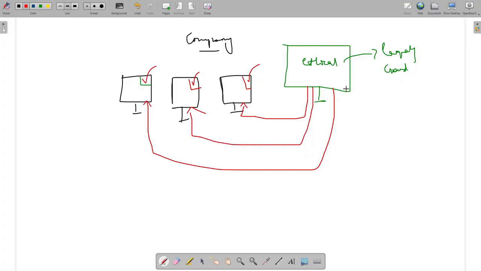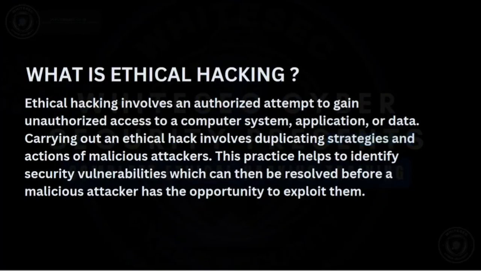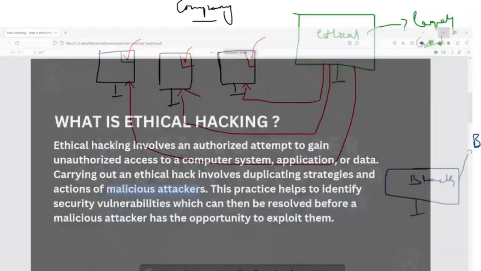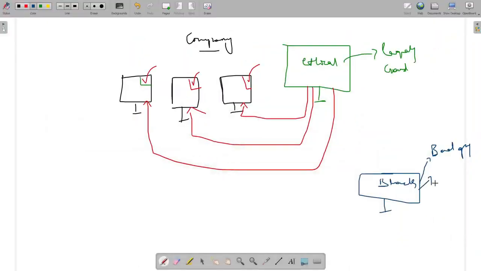Basically, this ethical hacker performs the exact same strategies which are performed by the black hat hacker. Let's take an example again. Let me take this color as a black hat hacker. What is a black hat hacker here? He is a bad guy. Here it says malicious attacker, who does damage in a company or in systems.